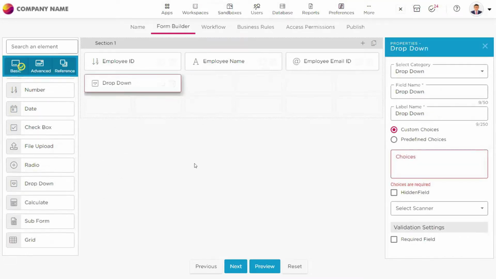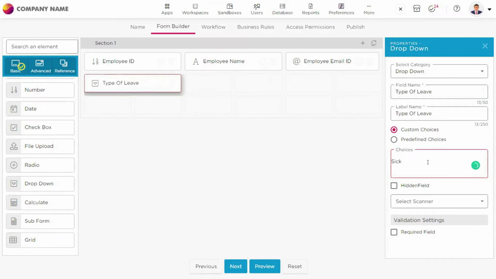In this drop down field, we can name it as type of leave. You know that there are different types of leave in any organization or company. There might be sick leave. One is sick leave. Another one is privileged leave.